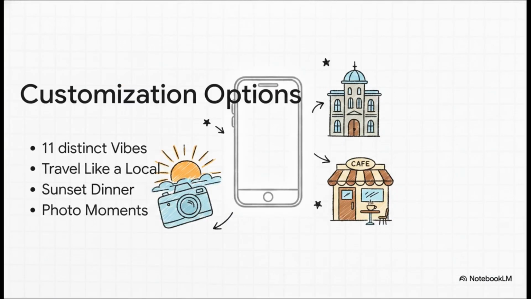You can also dictate the exact feel of your day. You have 11 distinct interest vibes to choose from. Things like museums, architecture, avoid crowds, or Asian food. You can flip on a travel like a local toggle that actively deprioritizes top tourist traps for cool neighborhood cafes. There's a sunset dinner toggle that ensures your last stop is a rooftop bar exactly as the sun goes down. And honestly, my personal favorite is photo moments, where the AI perfectly times your arrival at viewpoints for ideal golden hour or blue hour photography.